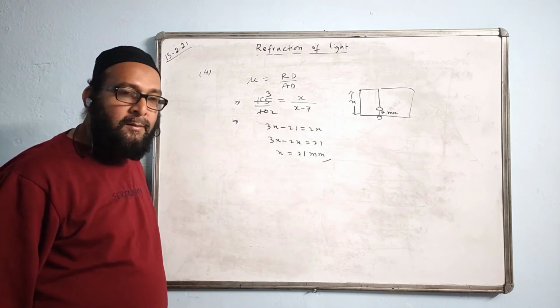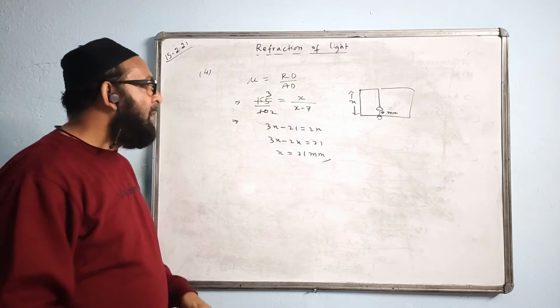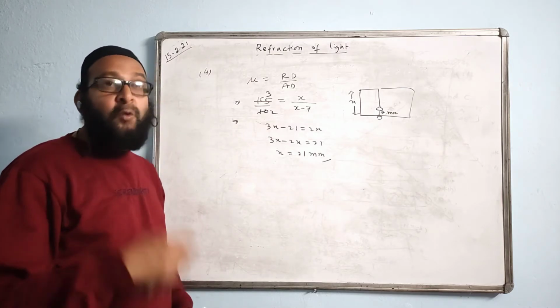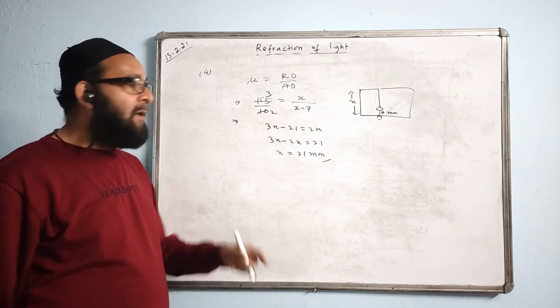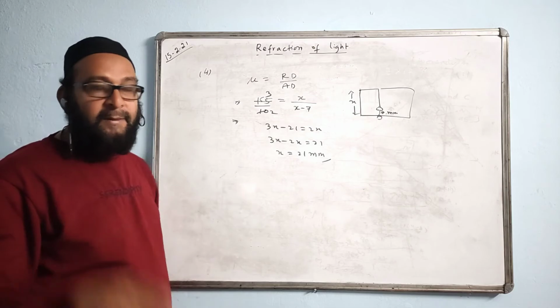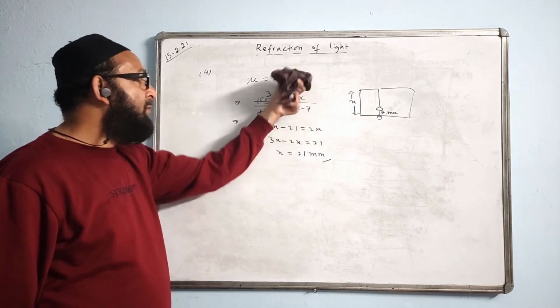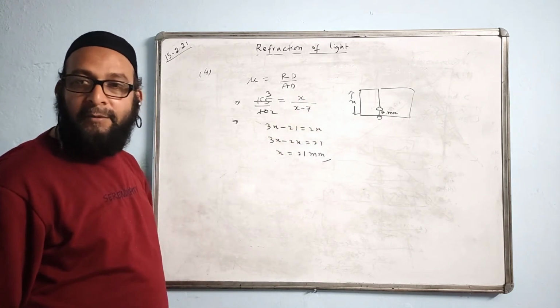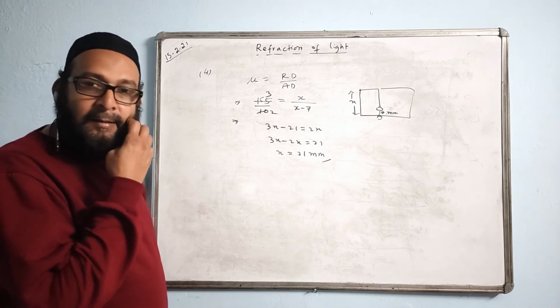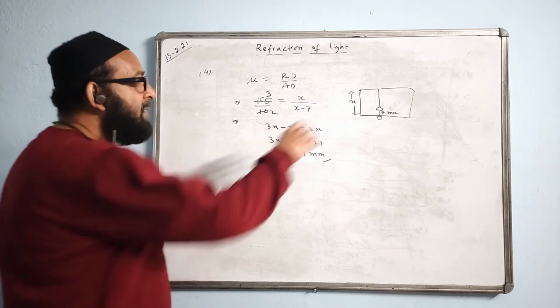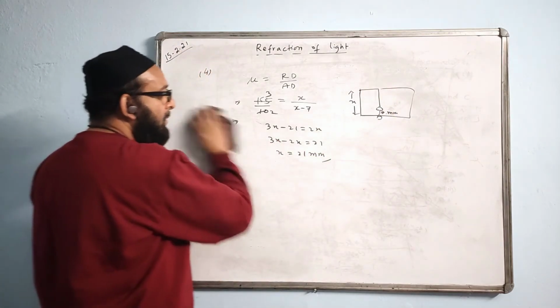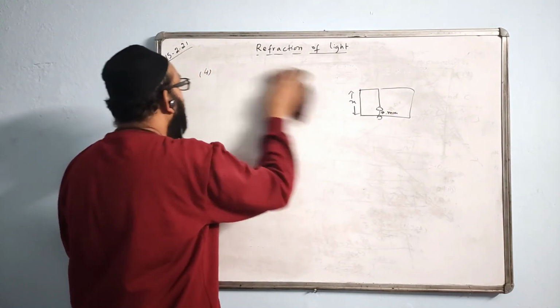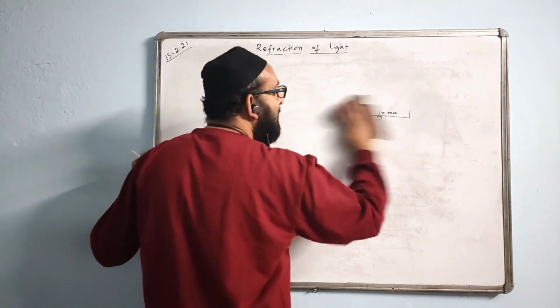If they say the body appears to be at this depth, that means apparent depth is given, so we don't have to subtract. But here the raise in the position is given as 7 millimeters. That's why it will be x minus 7, because we want apparent depth. Apparent depth value will be actual depth minus the shift. Okay.